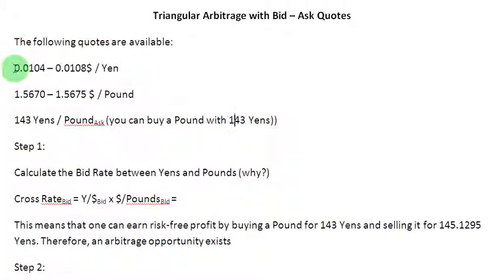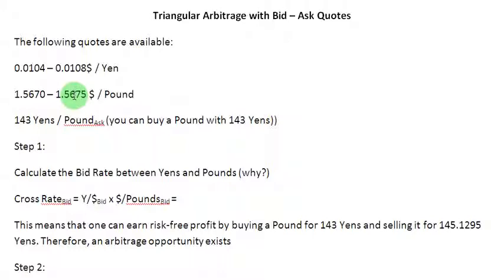In these two quotations here, my friends, this number here 0.0104 is the bid rate for yen. That is, if you have a yen to sell, you are going to get $0.0104 in return. And this number here is the ask rate for yen. That is, if you want to buy a yen, you have to spend $0.0108 US for it. Likewise, this is the quotation between dollars and pounds, where this number is the bid rate and this number is the ask rate.